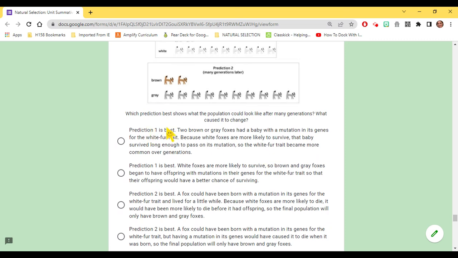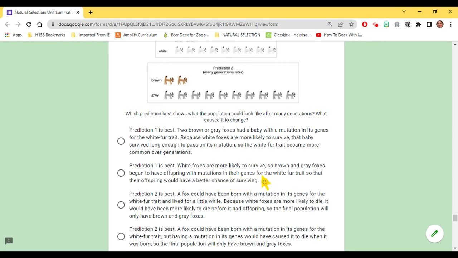Is it prediction 1 is best? Two brown or gray foxes had a baby with a mutation in its genes for the white fur trait. Because white foxes are more likely to survive, that baby survived long enough to pass on its mutation, so the white fur trait became more common over generations. Prediction 1 is best, because white foxes are more likely to survive, so brown and gray foxes began to have